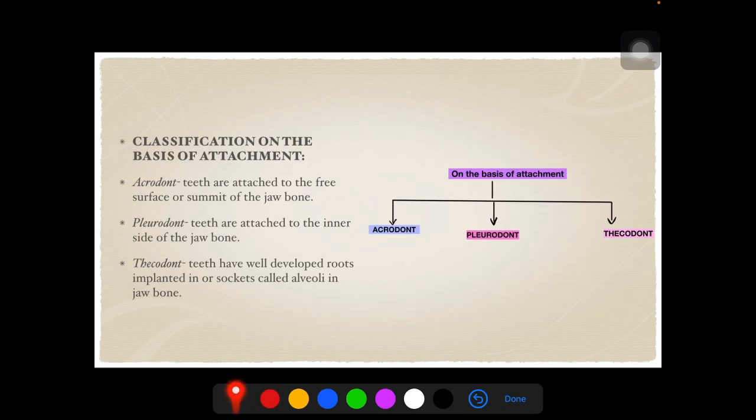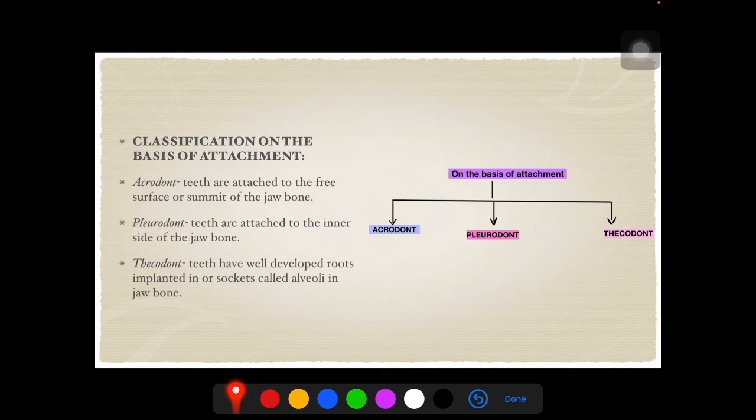So classification on the basis of attachment. Here the teeth could broadly be divided into three main categories: acrodont, pleurodont and thecodont. Acrodont refers to teeth where they are attached to free surface or the summit of the jawbone. They are freely attached to the jawbone.